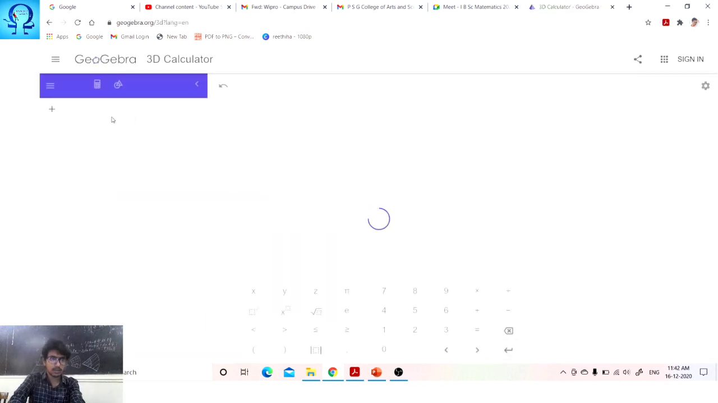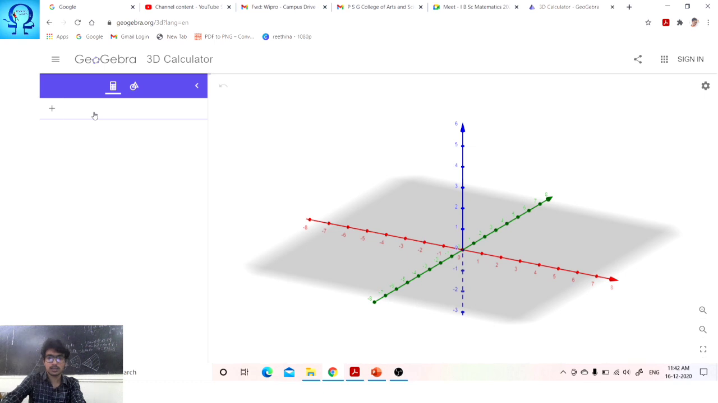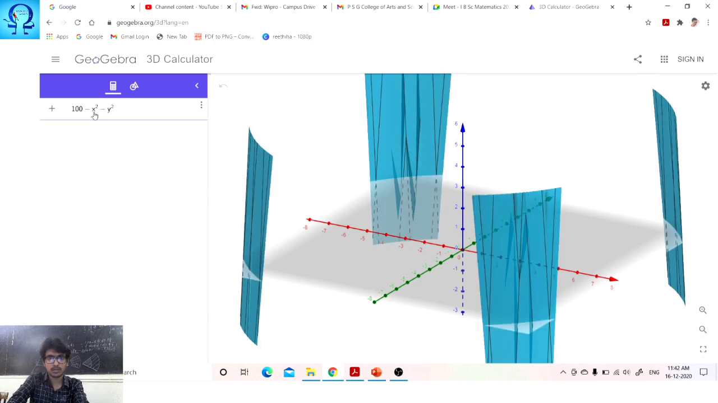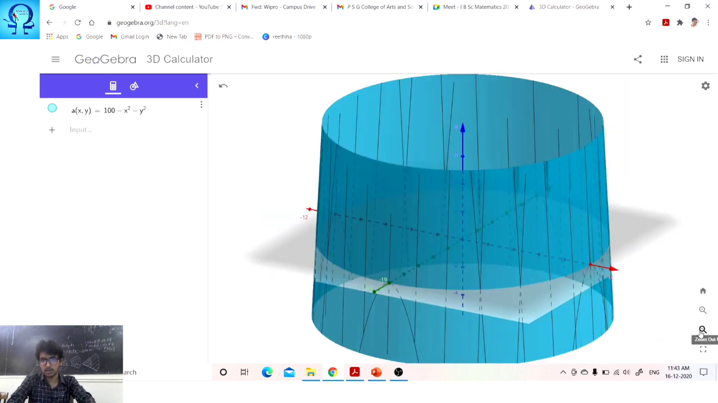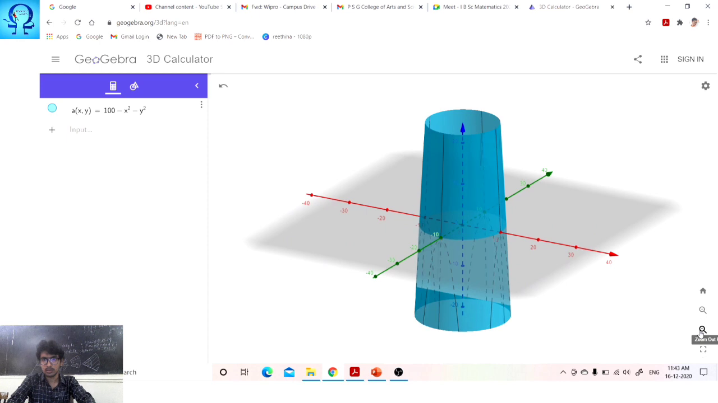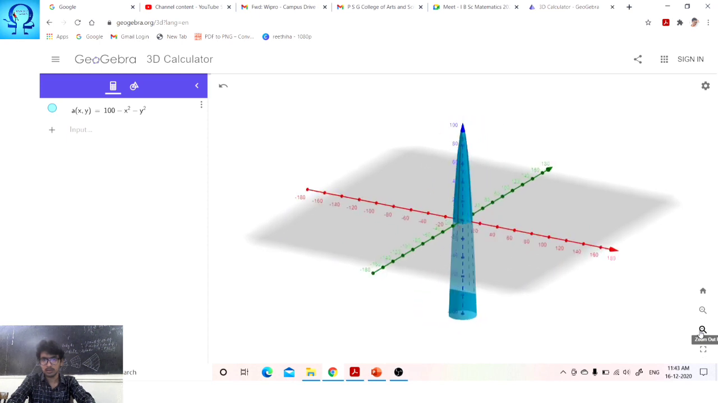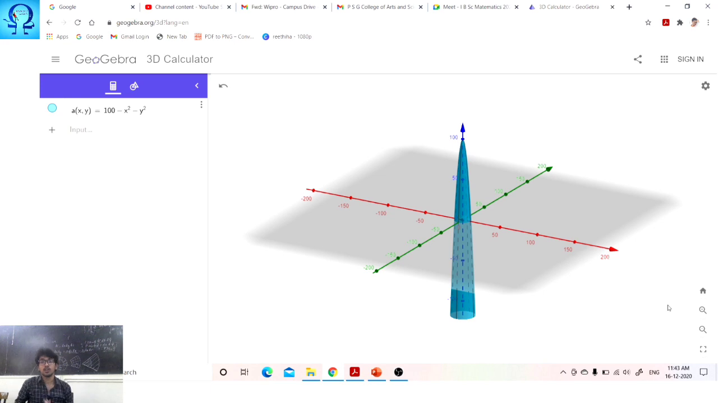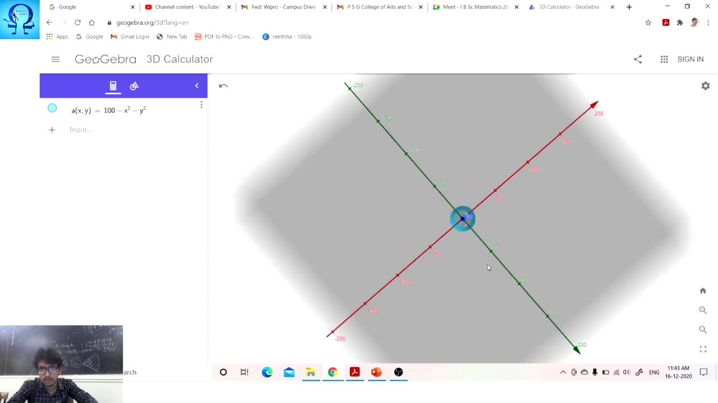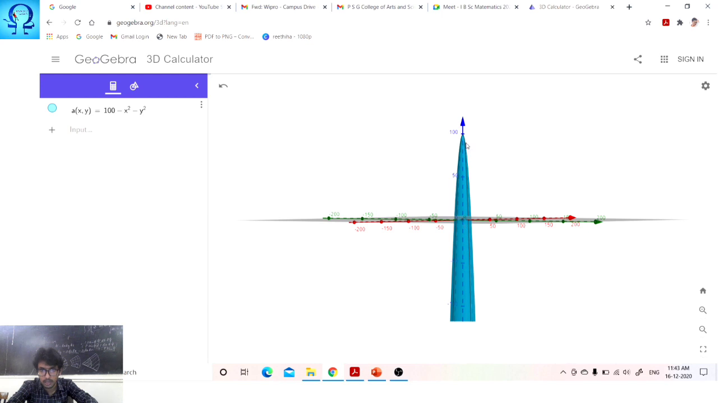So what is the thing that we have to draw? It is 100 minus x squared minus y squared. So it is a huge thing. Yeah. So when you zoom out to the maximum, you are able to see this one. Okay. So you can very well see it starts at the point 100 and goes downwards.